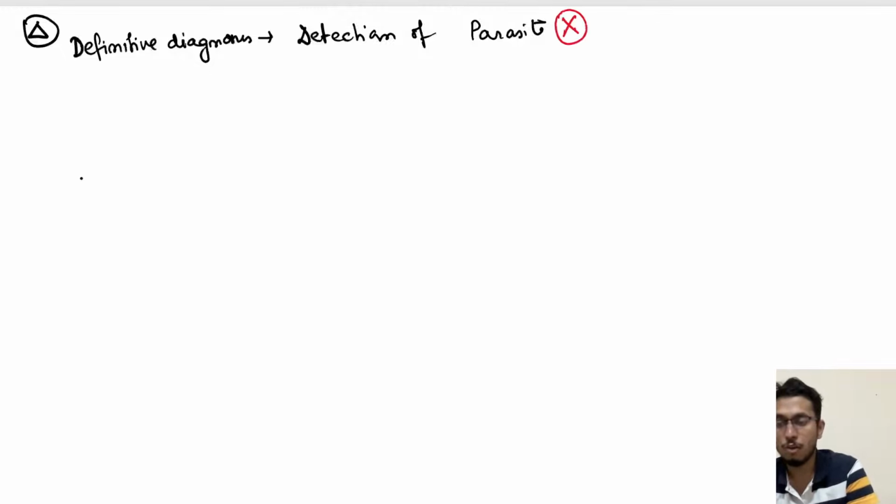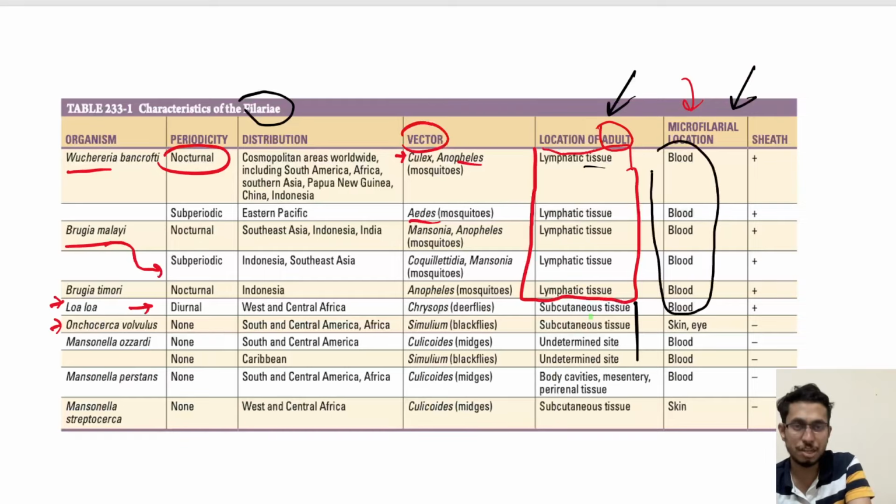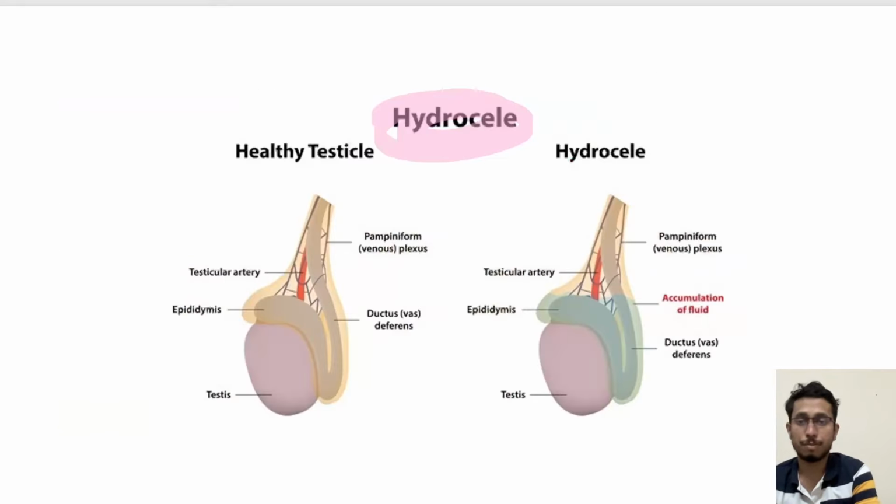All right. Now, how can you identify? Coming back to the chart, pathogenesis and everything was due to the adult, but obviously you can identify the microfilaria because it is present in the blood. So blood investigation will help you identify the microfilarial antigen. Apart from blood, where can we collect fluid from? We can collect fluid from the hydrocele, the swollen scrotal region, and check it for microfilaria.